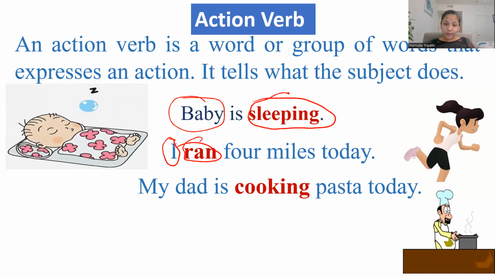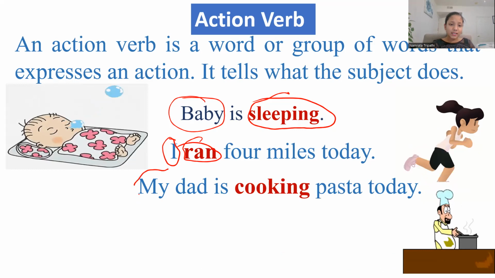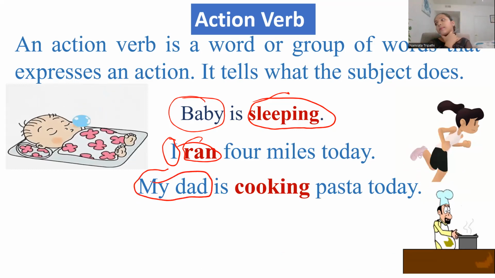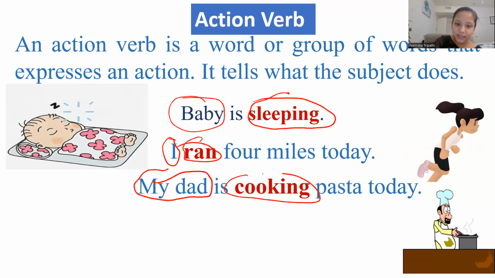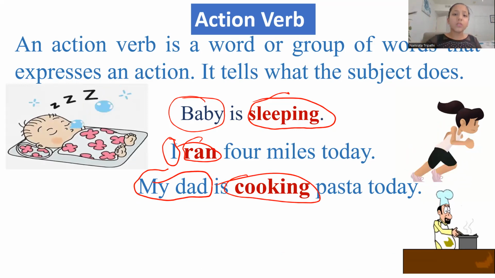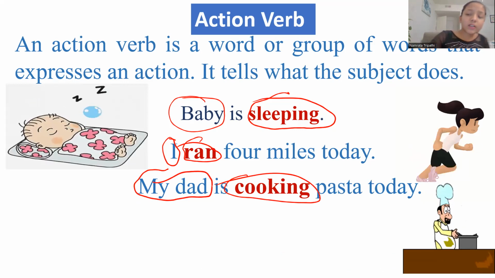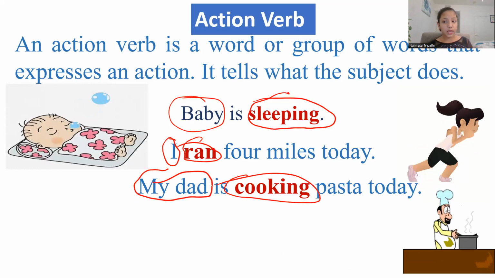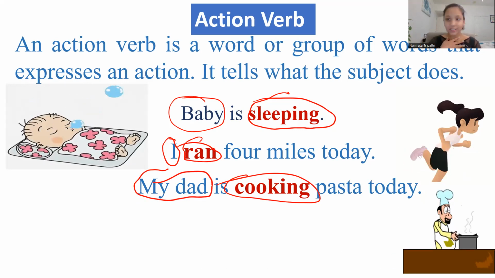My dad is cooking pasta today. So my dad is the subject. What is my dad doing? My dad is cooking pasta today. So what does my dad do? He's cooking. So cooking is the action verb because cooking shows an action. Oh, Dad, make sure to add some Italian seasoning. The best.